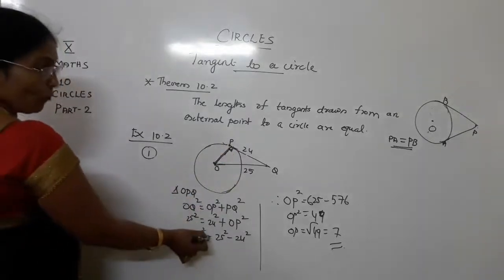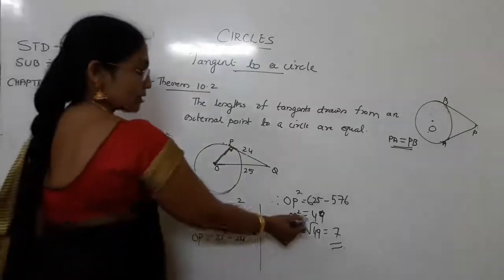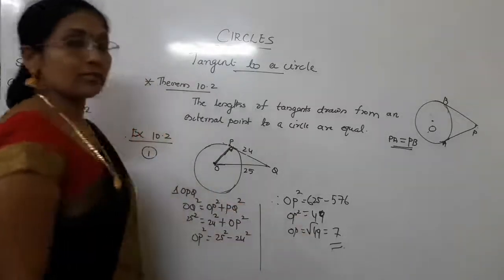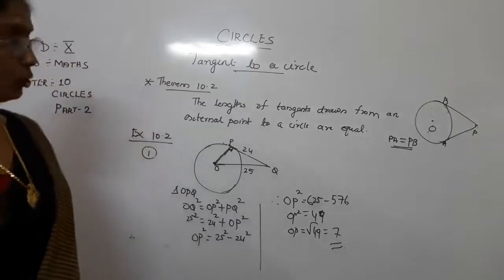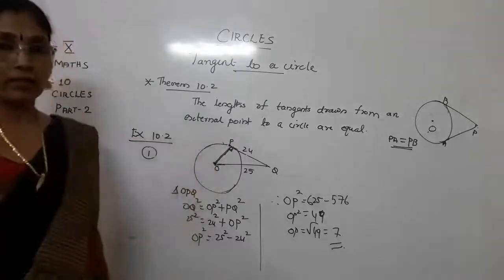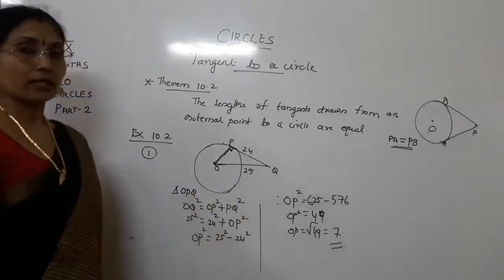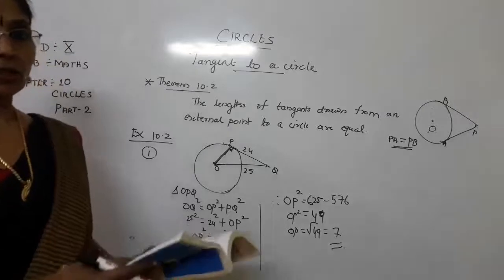From here you will get that OP square is equal to 25 square minus 24 square. That means you will get 49. That means root of 49, OP will be equal to 7. That means the radius of this given circle according to the given statement, you can say that the radius of the circle is 7 centimeter. Clear for you, children?